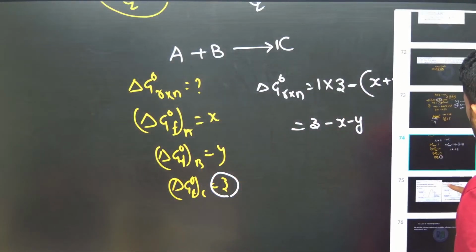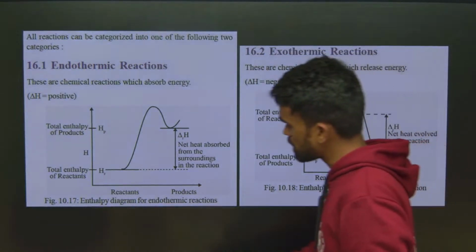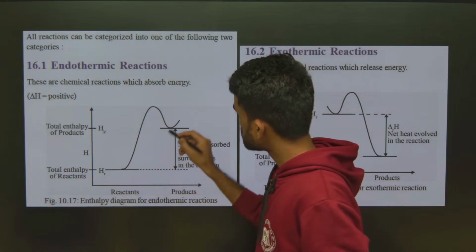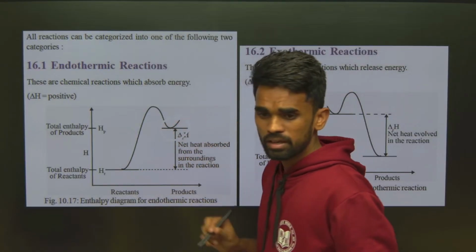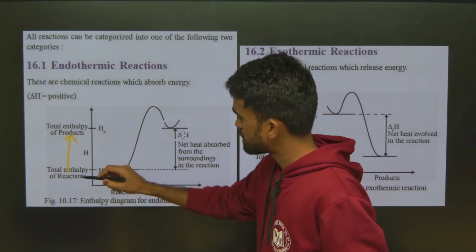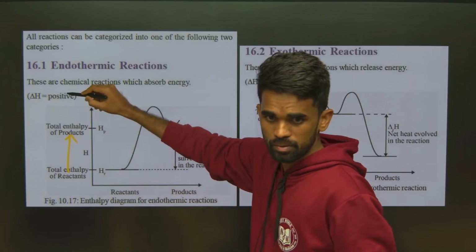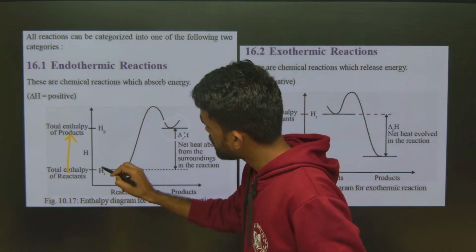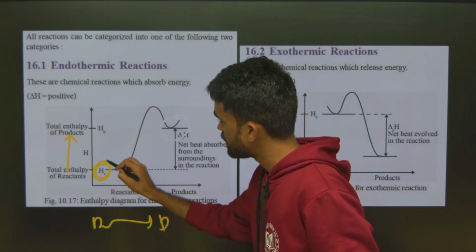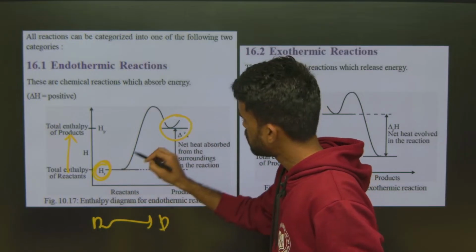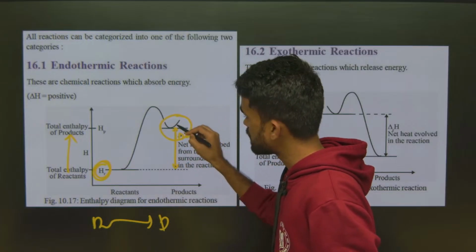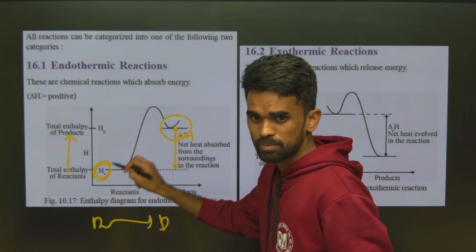Okay, so again, we have two types of reactions now, exothermic and endothermic. In an endothermic process, the product energy will be greater than the reactant energy. See here, we have reaction coordinates, and this is an energy profile. If reactant R gives some product P, the energy of the reactant is here and the product energy is here. The difference here we are calling enthalpy. What is delta H? It means enthalpy of products minus reactants.